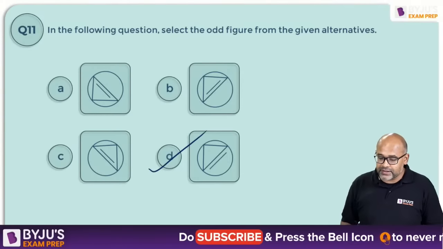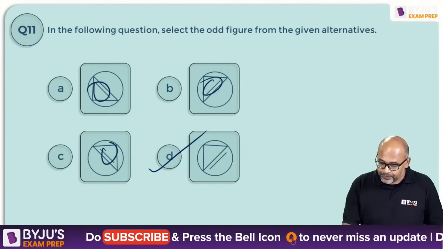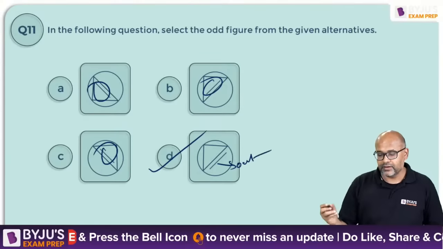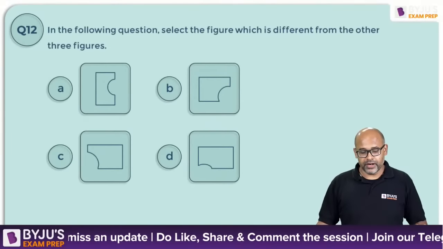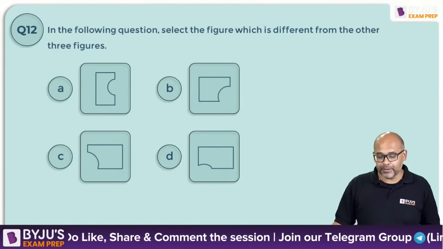Anyway, the correct answer is D. Always the line is inside, whereas here the line is outside. Simple. Next question. Okay, this is a nice one. It's a simple one.